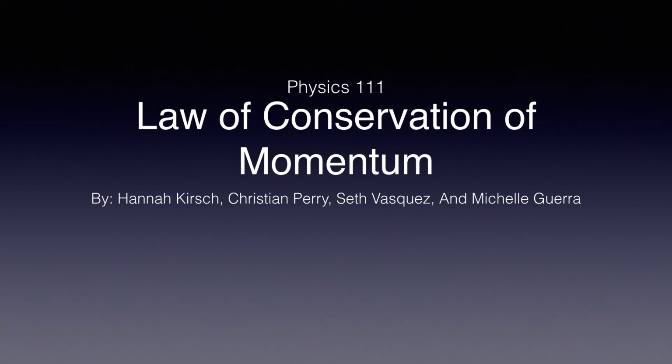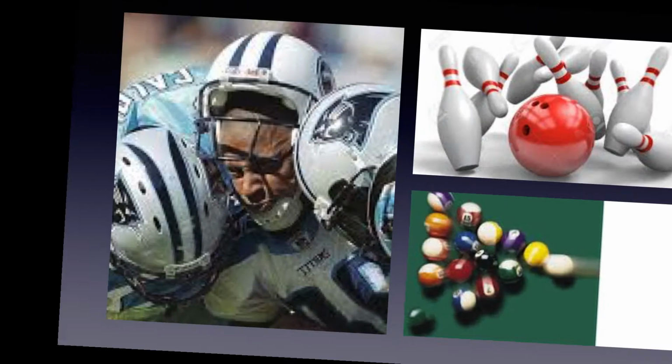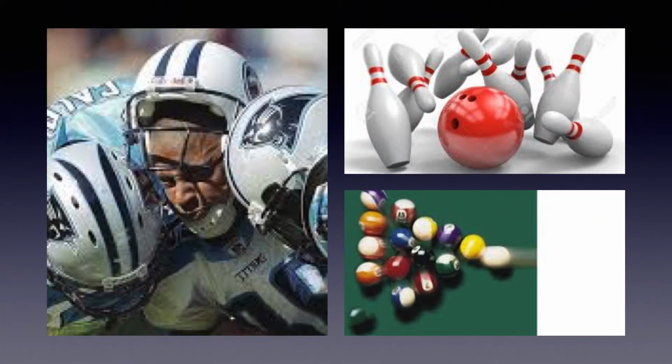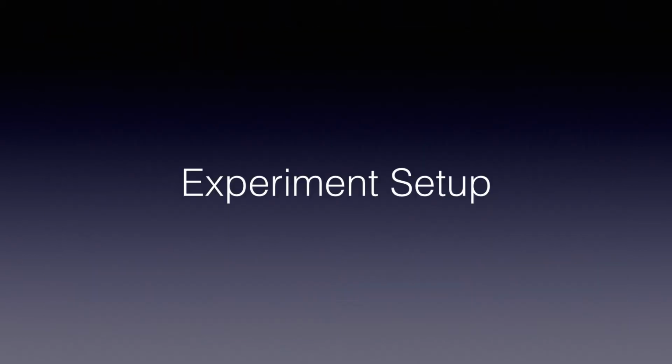For our project, our group chose to look at the law of conservation of momentum. Some examples of this physics concept in everyday life include football players colliding, a bowling ball striking bowling pins, or pool table balls hitting one another. We wanted to find the velocity of two objects before and after a collision so that we could use the information to determine its momentum.